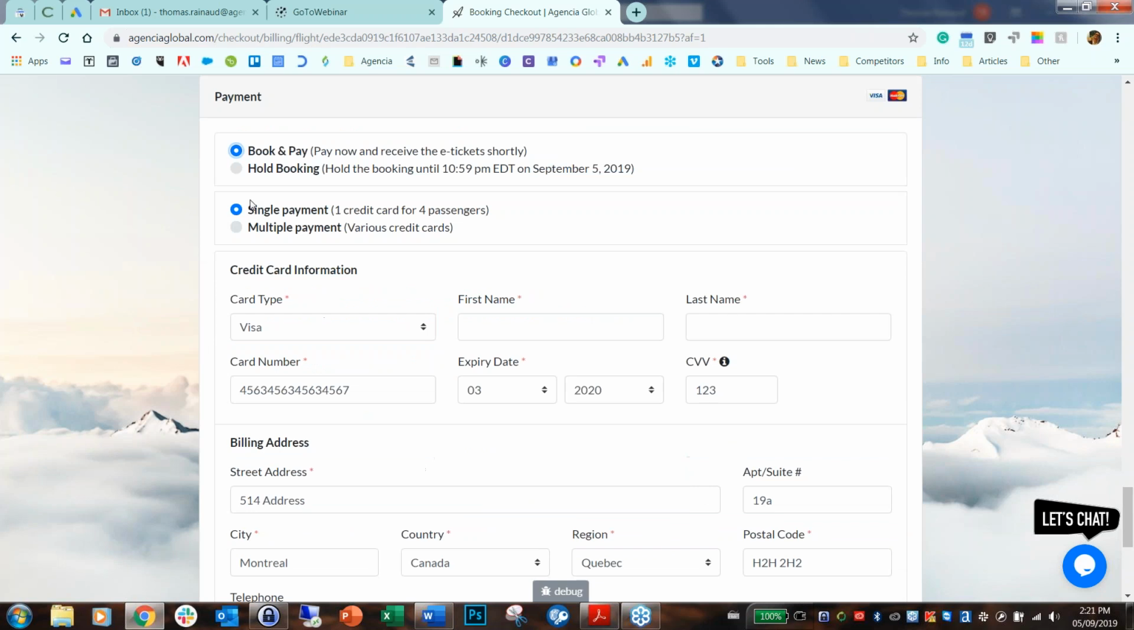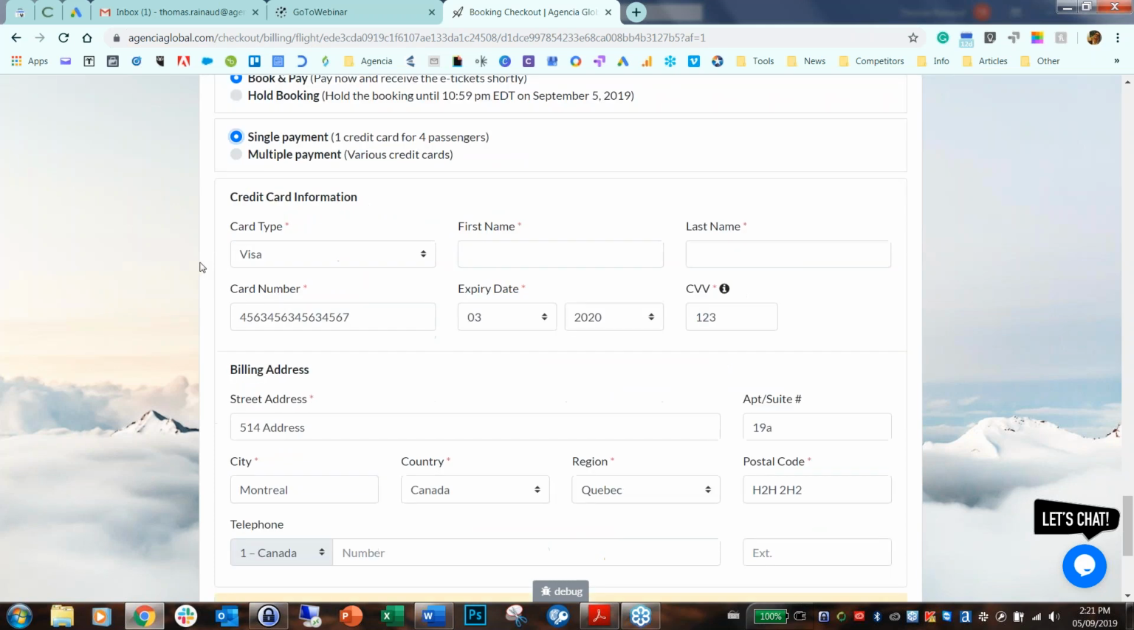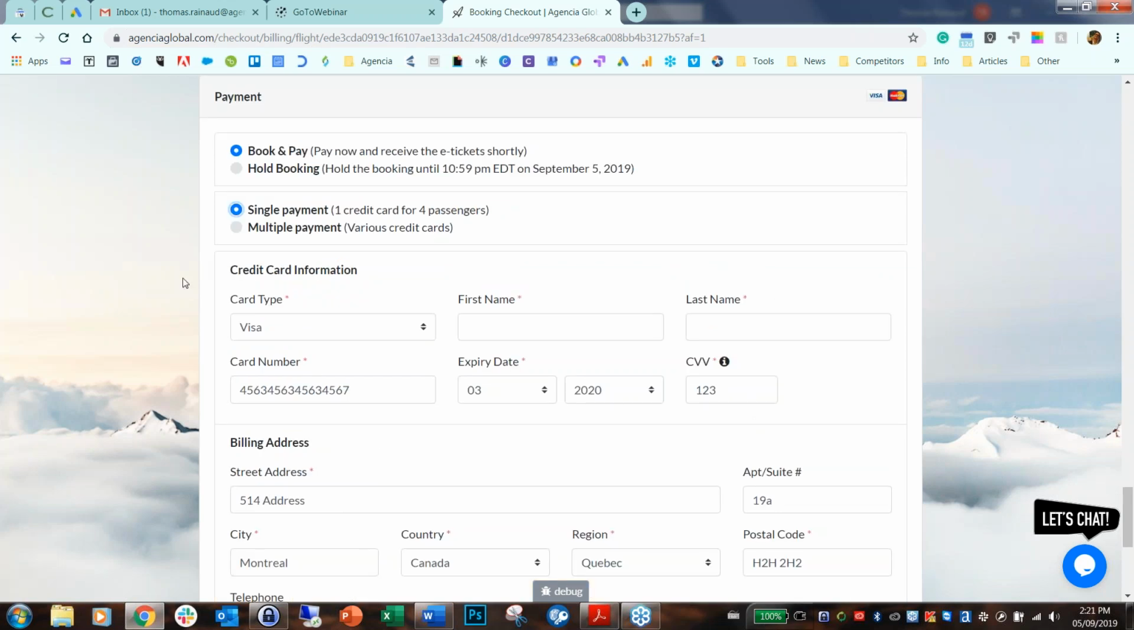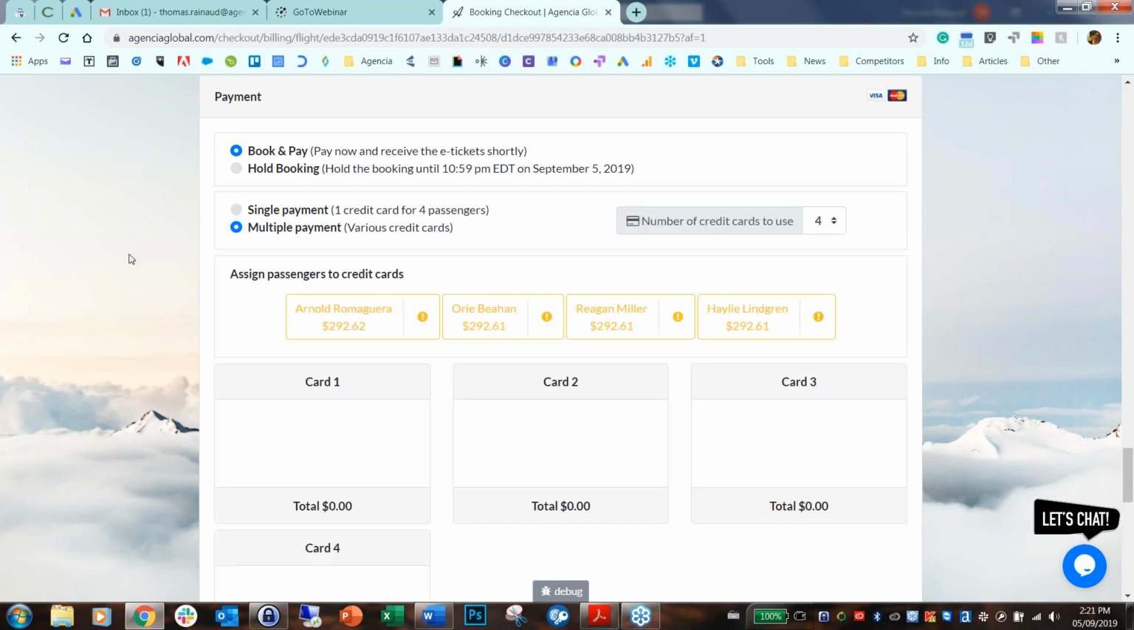Now, the second option that you have here that we ask you to choose is either single payment or multiple payment. Single payment is something you must be used to because it's probably what you're doing right now. It's one credit card for all the passengers. So pretty standard stuff. Here, as you can see, it's already pre-filled. But we created this new tool, again with the feedback of our customers. Here, if I click on multiple payments, there you go. As you can see, I have more options.